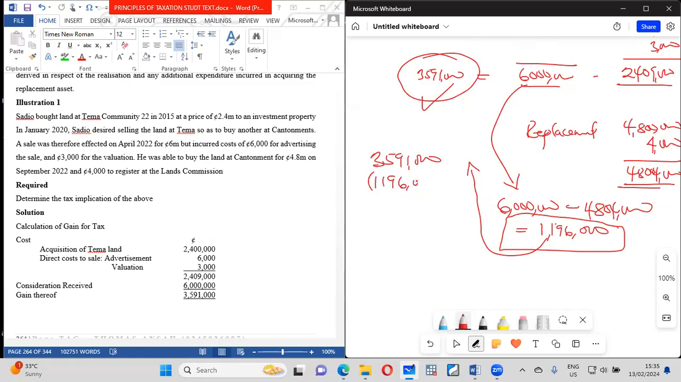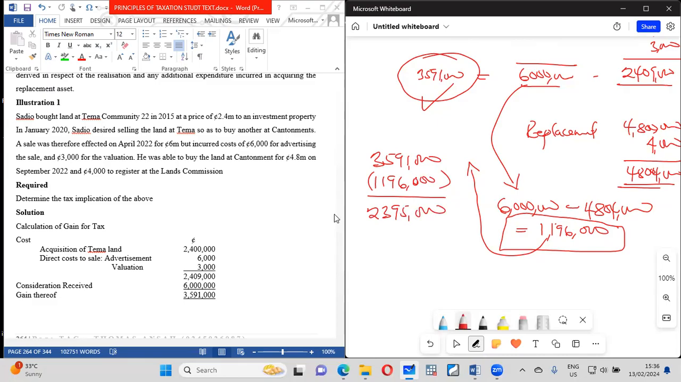1,196,000. So in total, after deducting these figures, we are going to have 2,395,000. So basically, that is what we have.